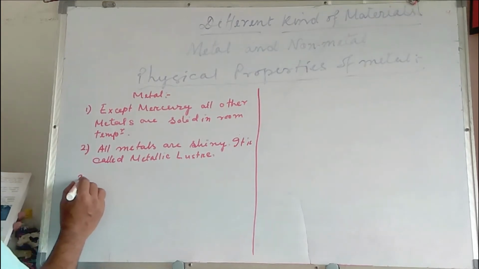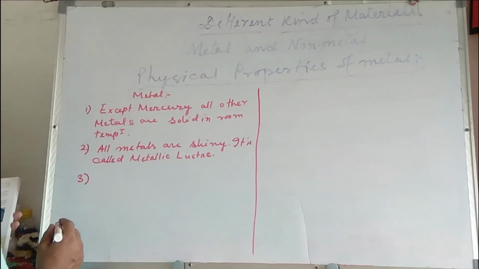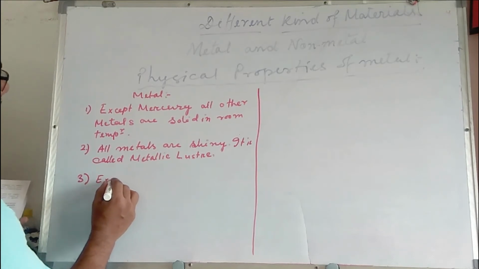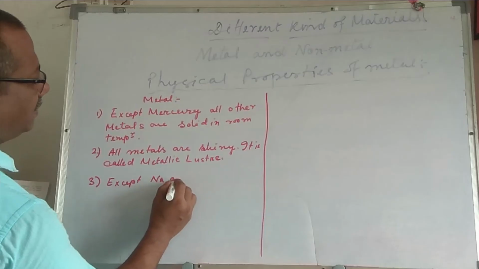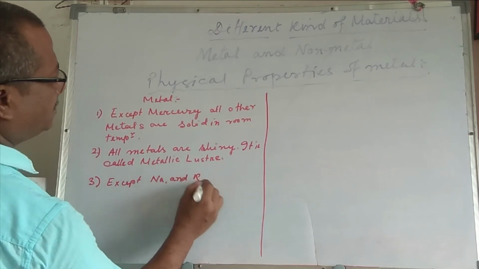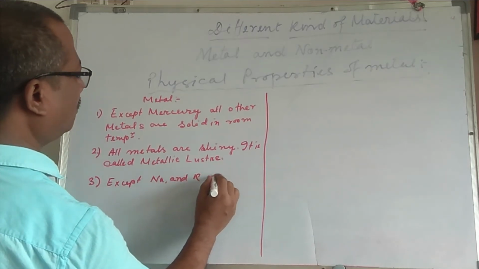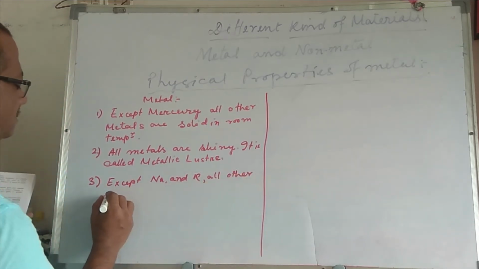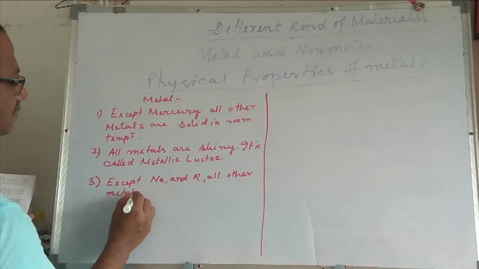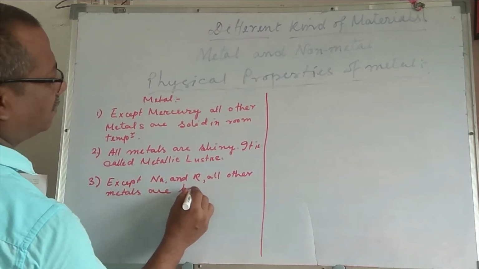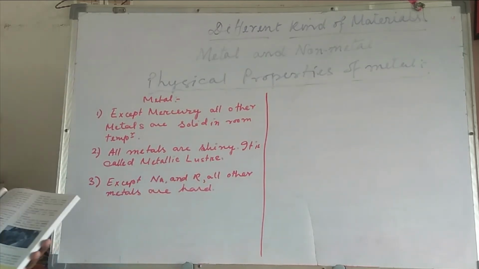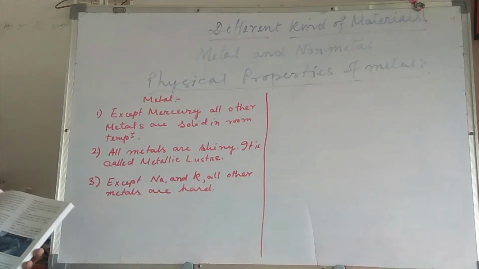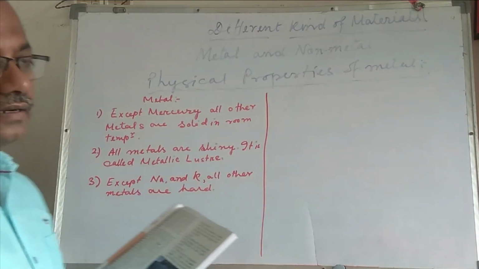Hardness. Number 3. Most metals are hard except sodium and potassium. Except sodium and potassium, all other metals are hard.